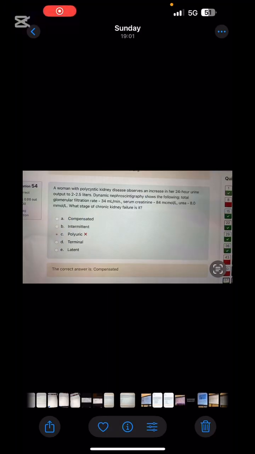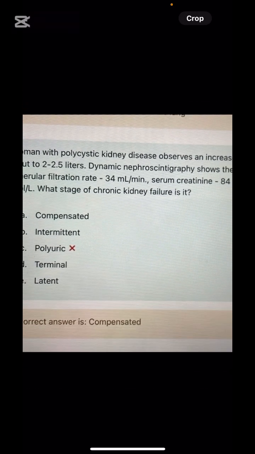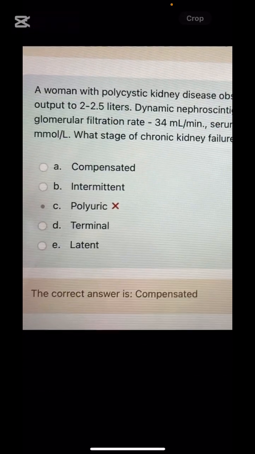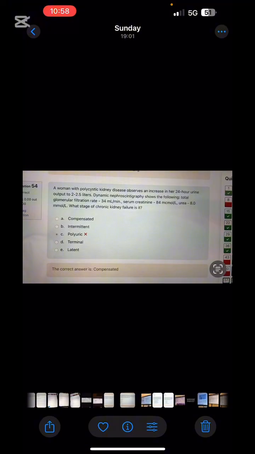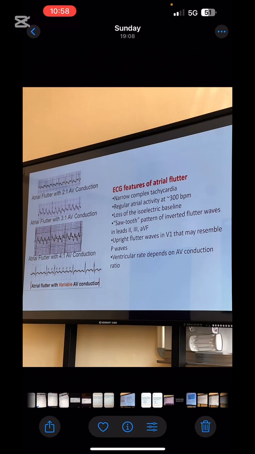Next, what stage of chronic kidney failure is this? Sir, this is compensated because the kidneys are able to filter some 34 yet. So this is not terminal, latent or anything else. This is compensated because the kidneys are still able to filter some 34 per ml per minute. So we have covered this question. This is what?